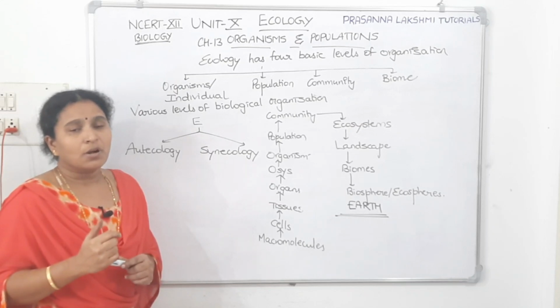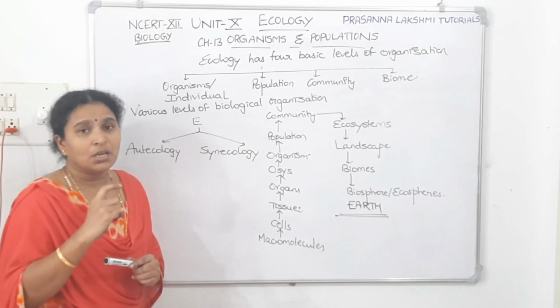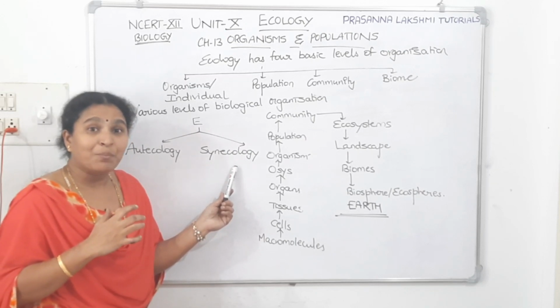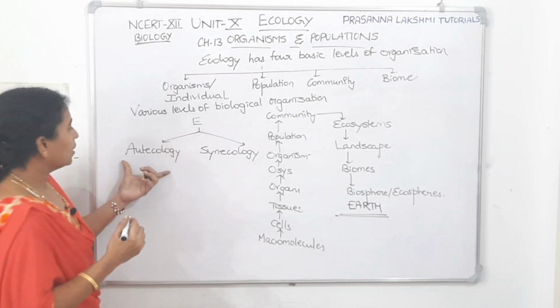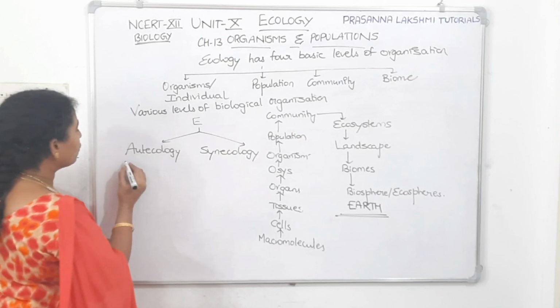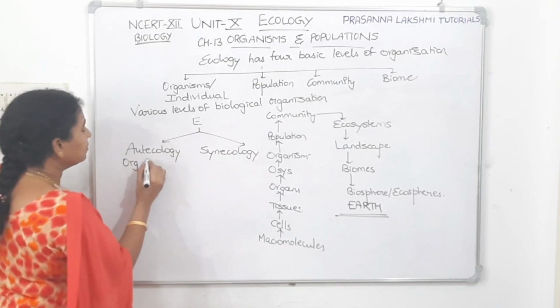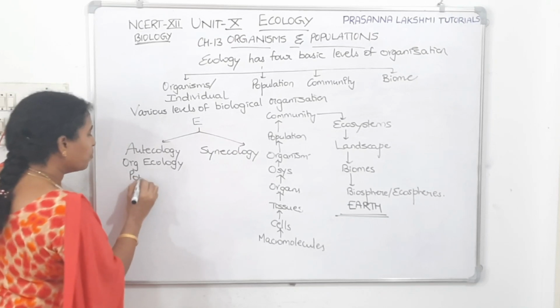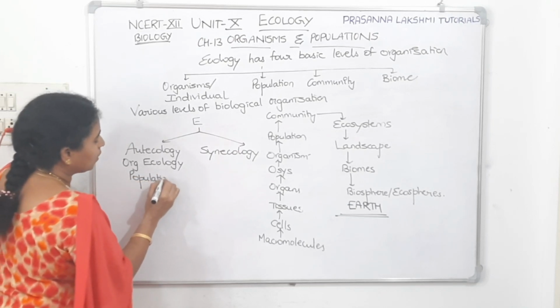Autecology is also called organism ecology or population ecology, whereas synecology is community ecology. So autecology is a branch where we study organism ecology, or we can also call it population ecology.